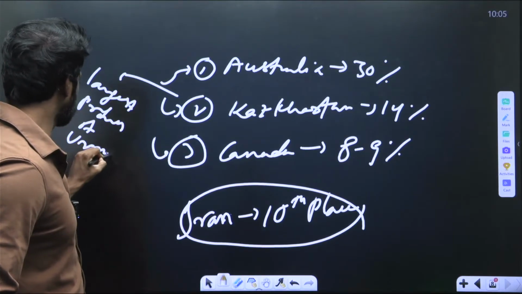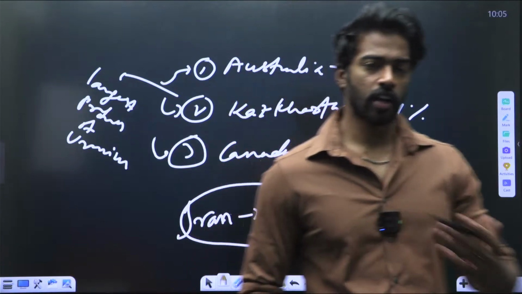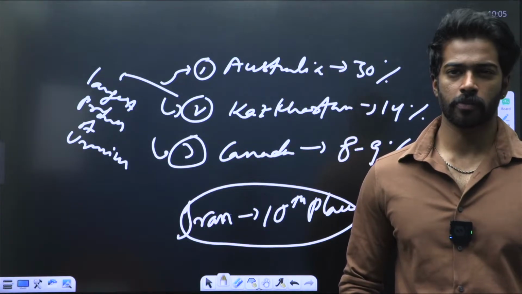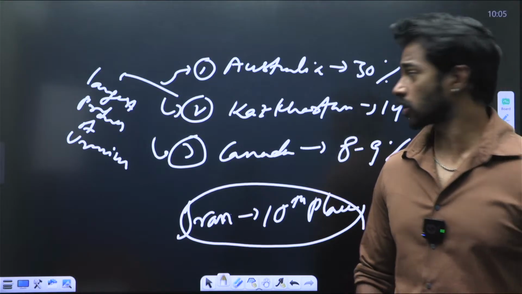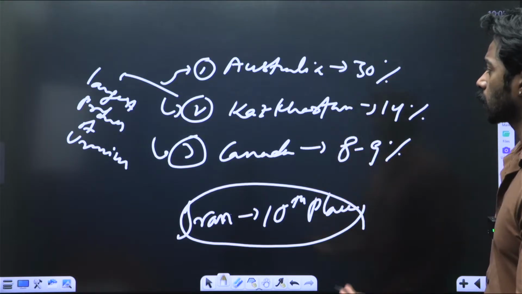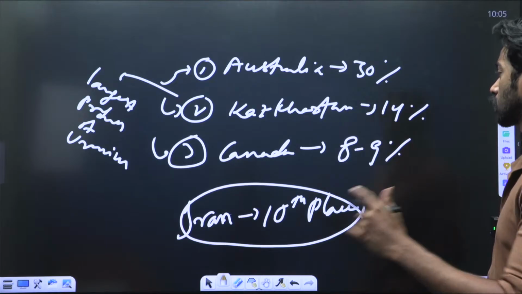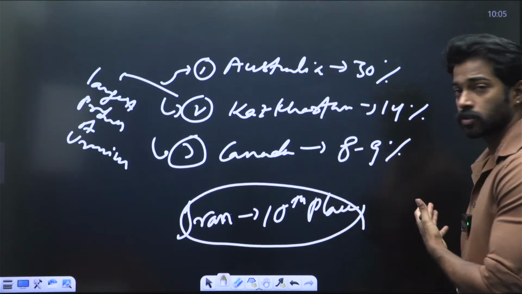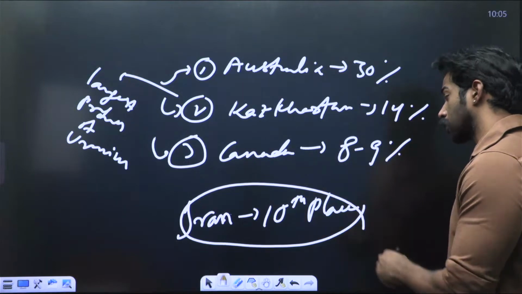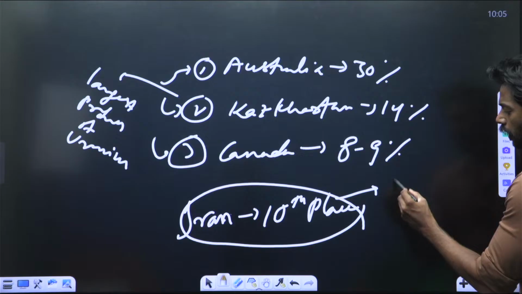You need to keep this in mind because all of these facts are very important for prelims, because Iran has nuclear enrichment programs and India is moving towards nuclear power generation. Australia has the highest reserves, at 30%. Kazakhstan comes next, the largest producer of uranium. Then comes Canada, 8 to 9%, and Iran is in 10th place. The reason Iran is targeted is the enrichment process.